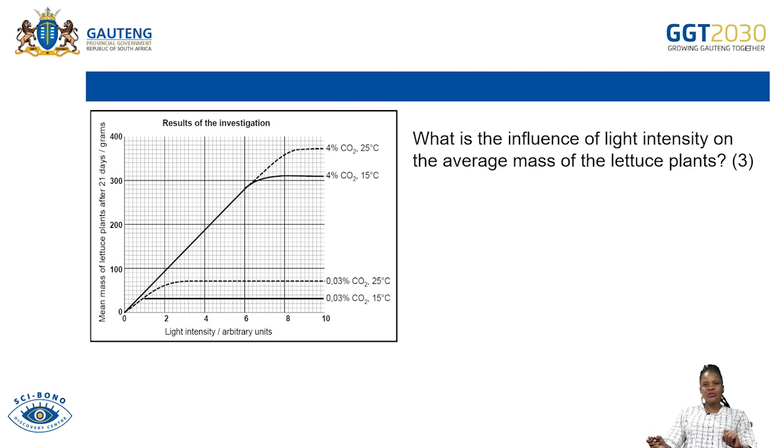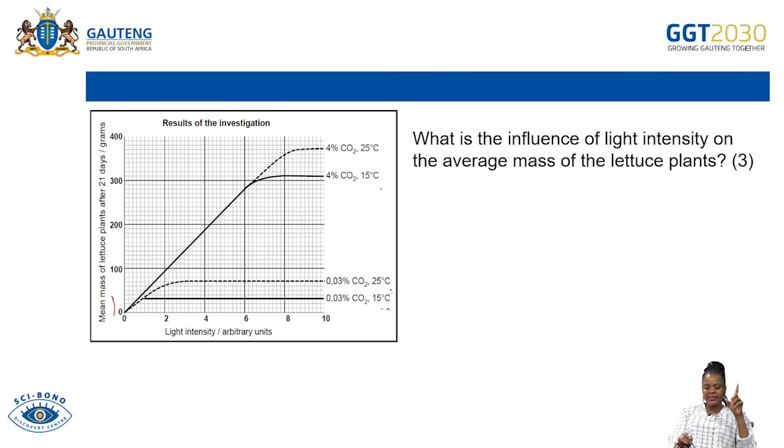What is the influence of light intensity on the average mass of lettuce plants? Remember, here we were given different light intensities. This is our temperature. It starts with 15 degrees, and then we can see the average mass of lettuce plants.